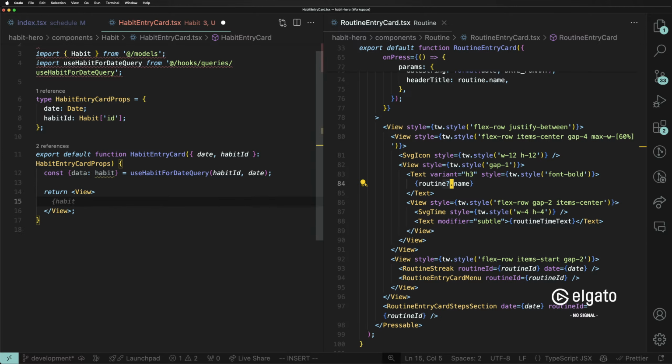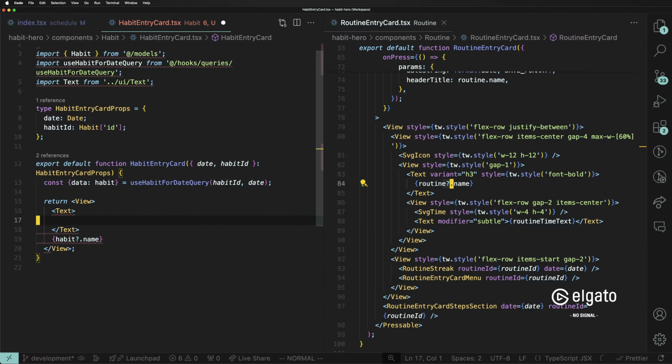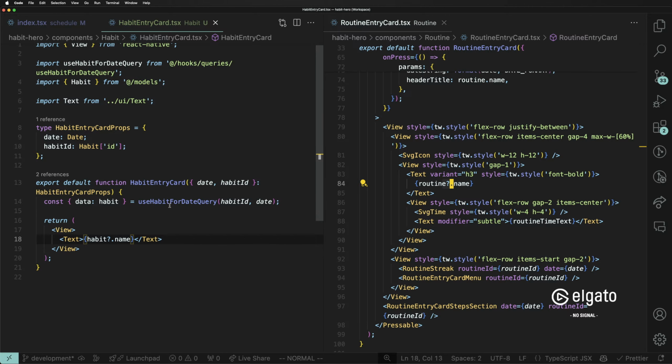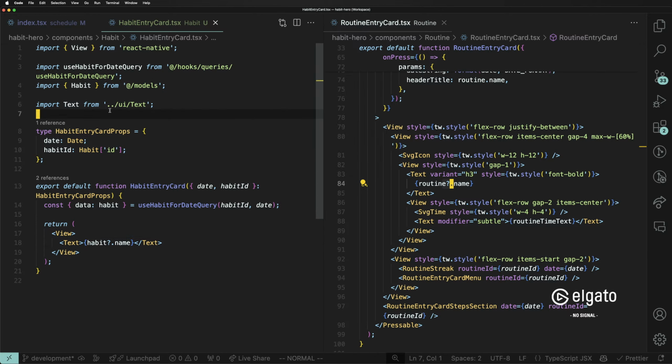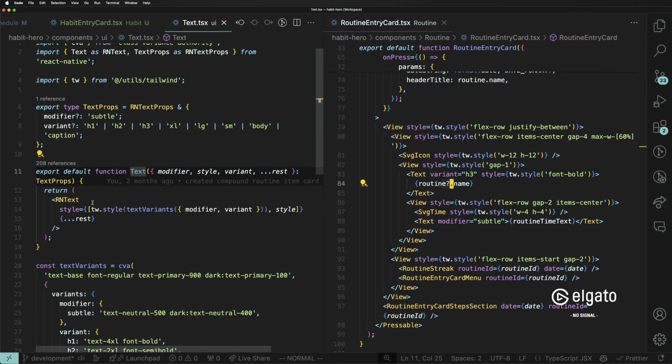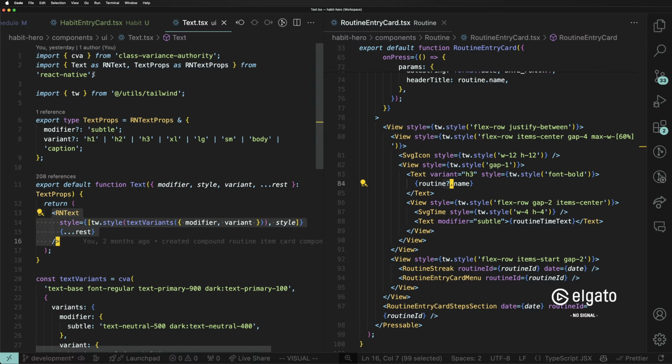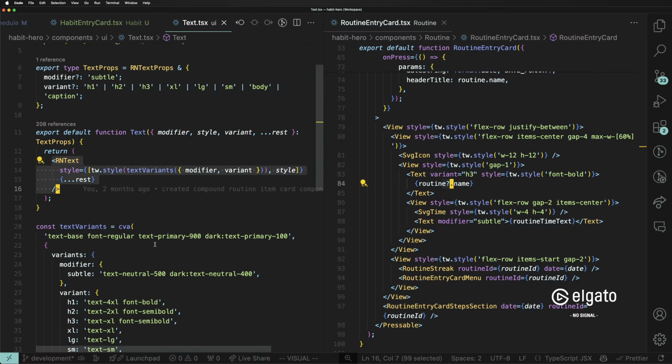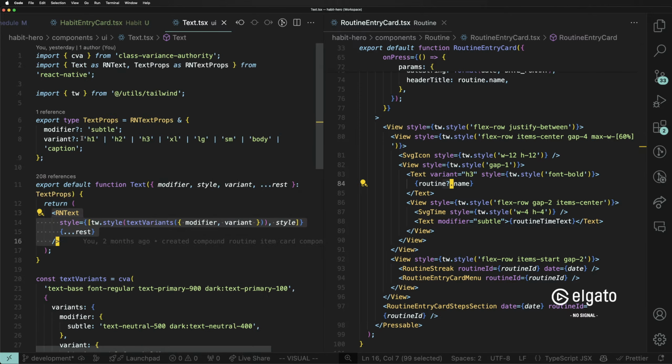So let's just do habit?.name. And this should be in a Text because we are working in React Native. I cannot tell you the number of times that I forgot to put Text and you get an error. There we go. I'm using the Text component. Components, UI, Text. If you're curious, this is my text component. It just returns a React Native Text component over here, and then it uses class variance authority with Tailwind and the variants to handle all of my variants. So H1, H2, H3, and some modifiers.